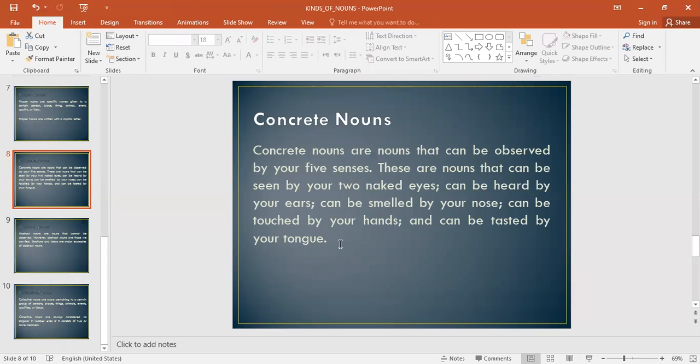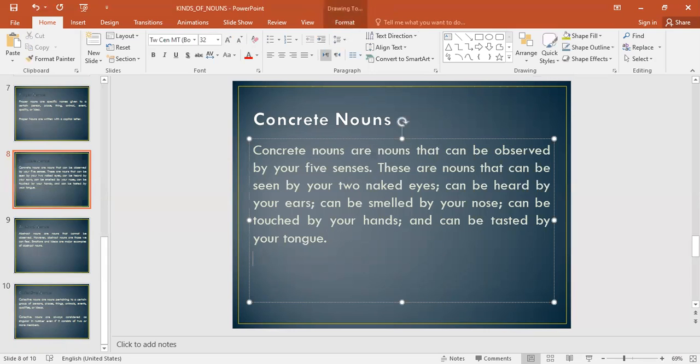Like, for example, if we think of the word popcorn, okay? Popcorn is a concrete noun, all right. Why is it concrete? If you think about the word popcorn, we can taste popcorn, we can smell popcorn, we can even see it, okay, with our eyes. So if it's something that we could do that with, then it is concrete. The same example with music, okay? Music is a thing. Now, why is music concrete? Because again, I can hear it.